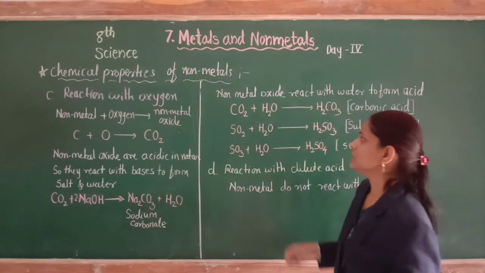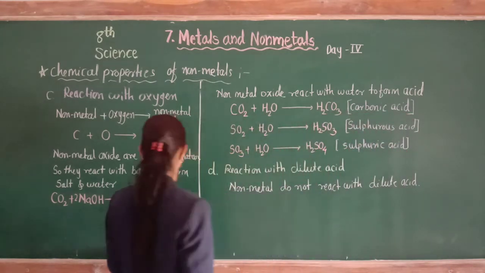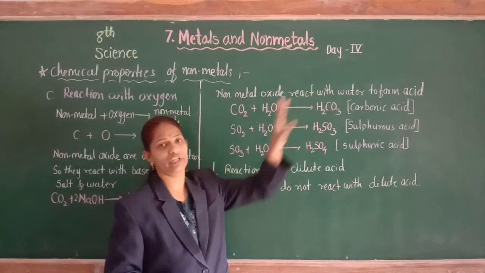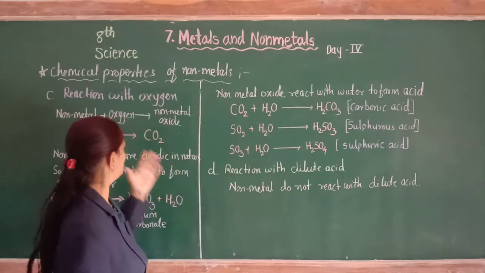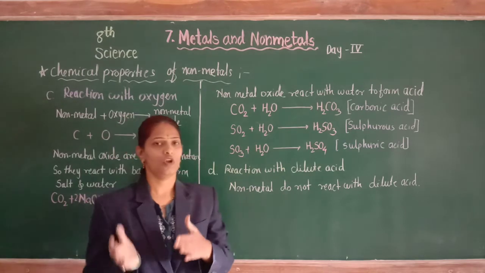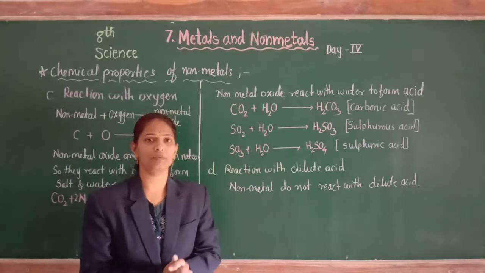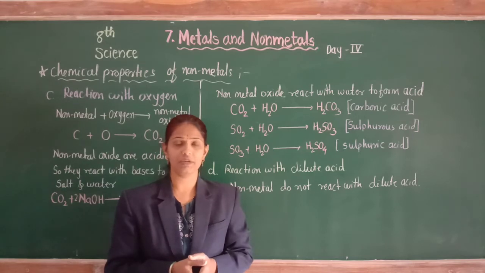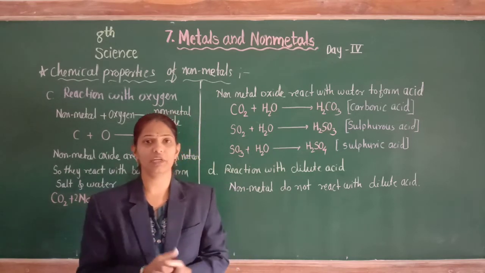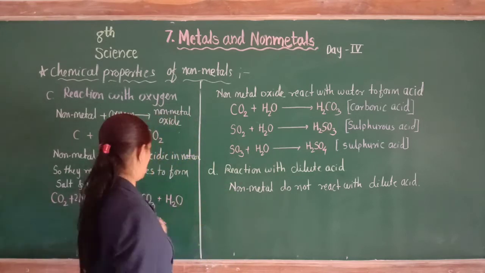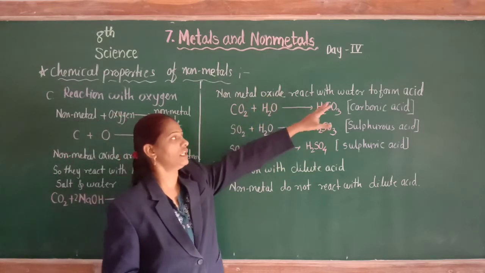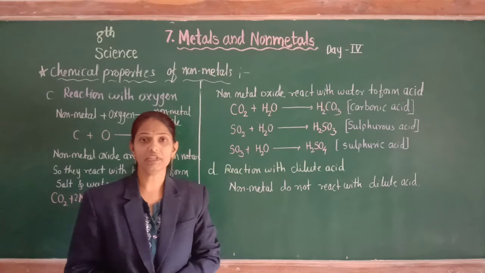Now let's see that these non-metal oxides also react with water. Non-metals react with oxygen and form non-metal oxides. These oxides are acidic in nature because they react with bases to form salt and water. These non-metal oxides also react with water to form the corresponding acid.